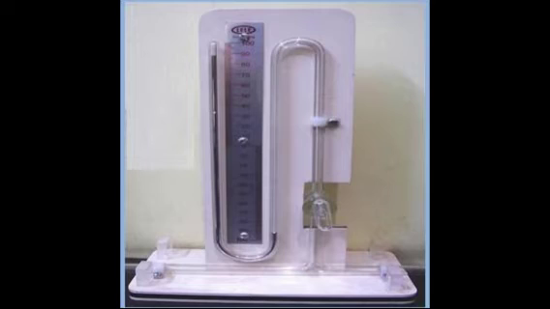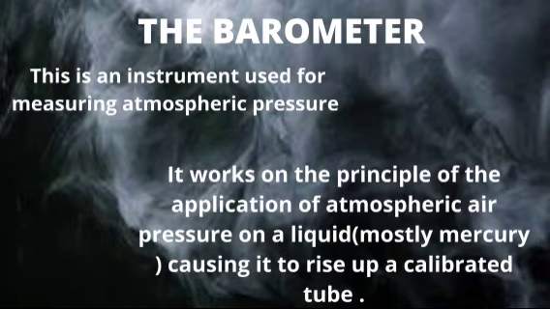That's how the manometer works. And then we'll go to the barometer. The manometer, we said, is used to measure gas pressure. The barometer is used to measure atmospheric pressure. It works on the principle of atmospheric air pressure on a liquid, causing it to rise up a capillary tube.